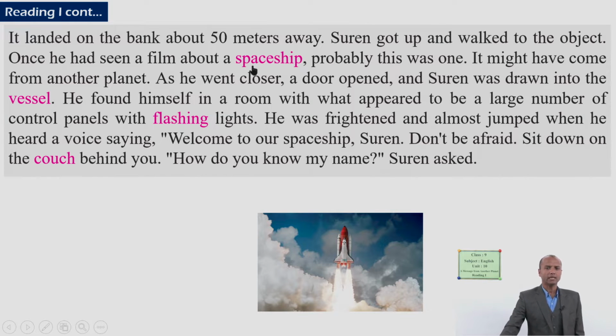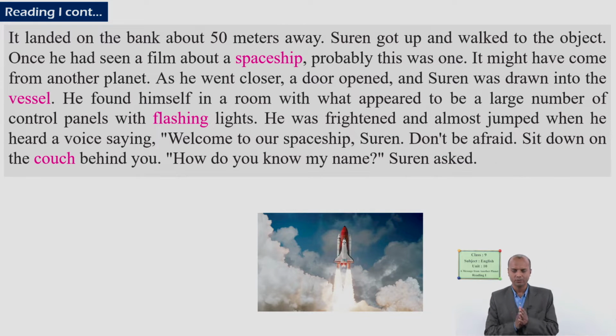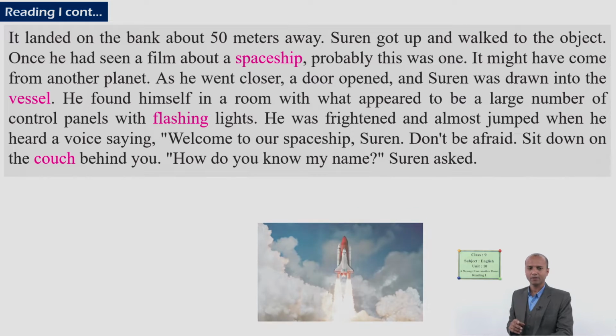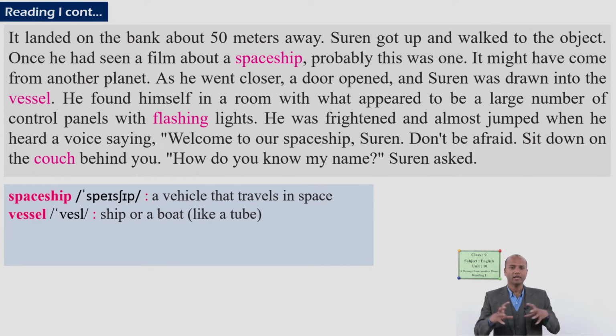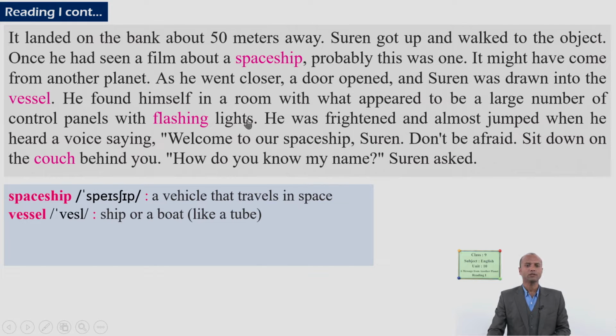And the first word highlighted there is, yes, spaceship, and this is the picture for you. Can you guess the meaning? Yes, I have talked about it earlier as well. And the meaning is, yes, a machine or something that carries people, or that travels in space, a vehicle that travels in space. So can you guess the meaning of the word vessel there? Yes, it is a boat or a ship which has space like a tube. Got the point? Okay. So the third word there is flashing, and it describes the word lights.